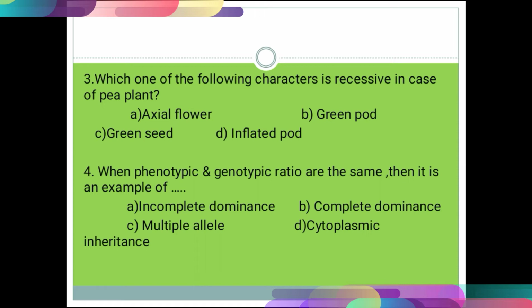The correct option is option C, that is green seed, because when we cross yellow seed with green colored seed, it shows a 3:1 ratio in the F2 generation. That means 3 are yellow and 1 is green, so yellow color is dominant over green. And so the correct option is option C, green seed.